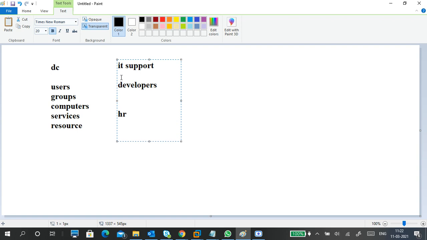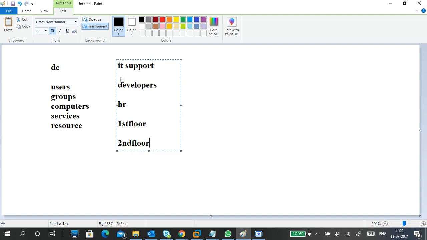So different people are working, and I want to categorize them based on their work, based on the technology, or based on the places. For example, first floor people, maybe second floor people. I want to categorize them.